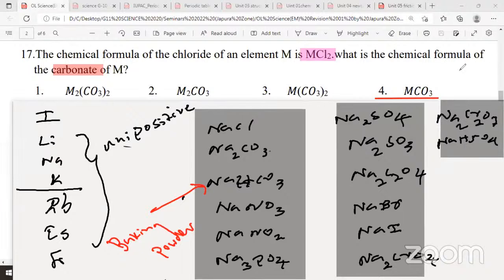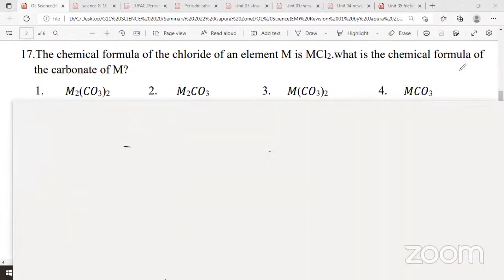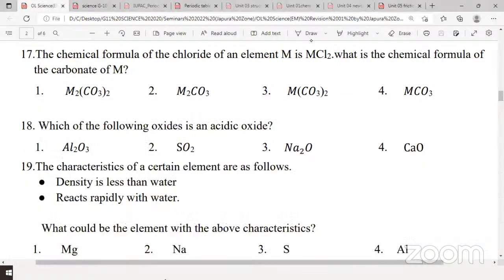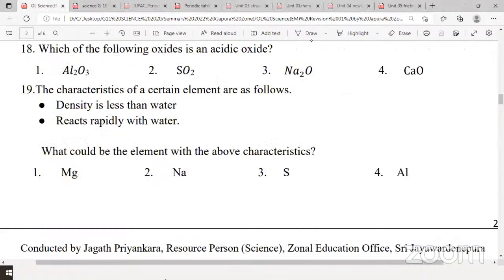So I'll erase the screen. Question number 18. Which of the following oxides is an acidic oxide? Any volunteers? Out of this, which one is the acidic oxide? Yes.